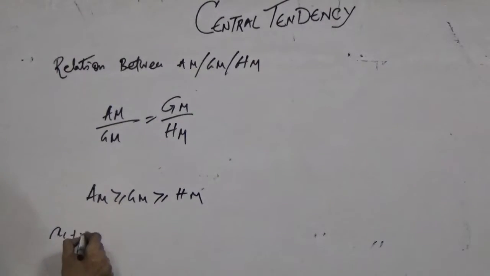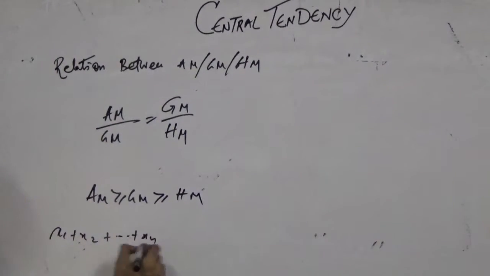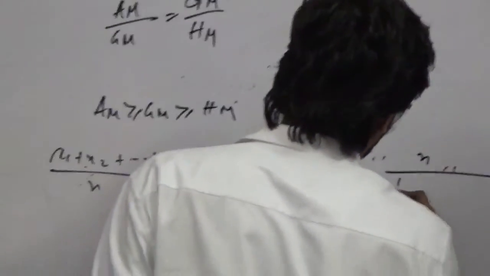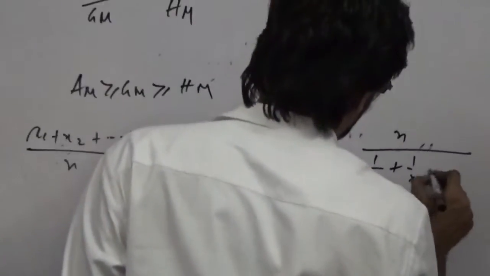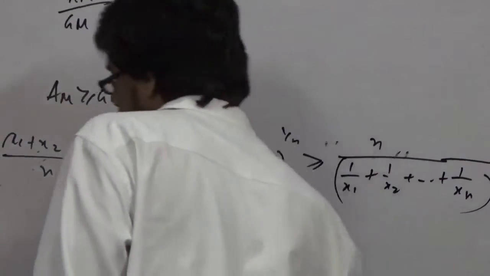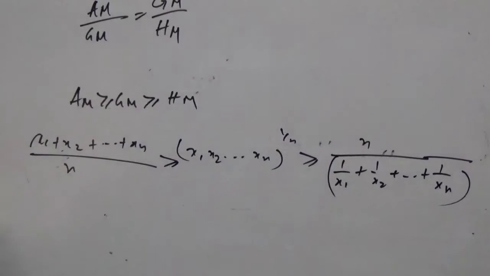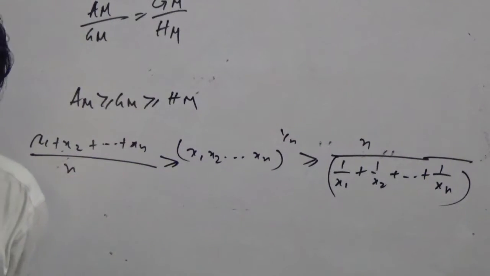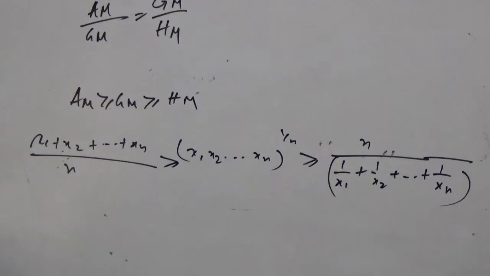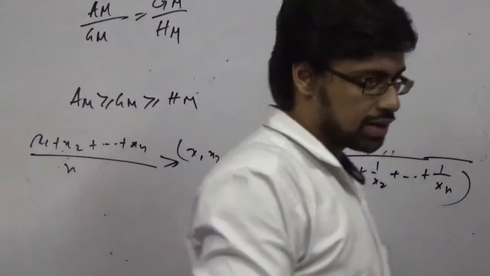You can write it: x1 plus x2 dot dot dot xn by n is greater than or equal to x1 x2 multiplied by xn whole to the power 1 by n, which is greater than or equal to n by the sum of reciprocals. This is a very crucial inequality which needs to be maintained. Now, this is all the topics about the central tendency structure.